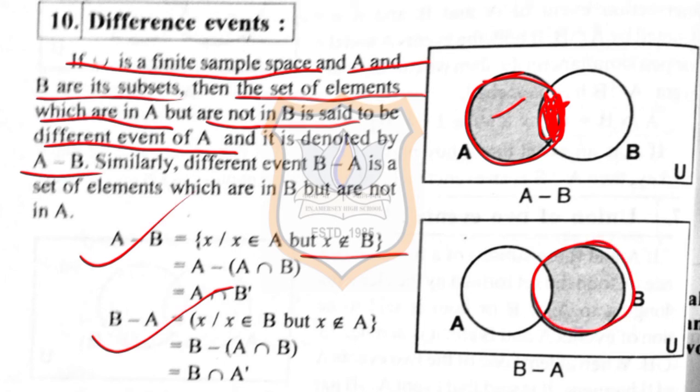From the set B, you remove this portion of A. So the portion which is remaining, that is the elements of B which are not in A, is called B minus A. So in short, for A minus B, you are removing the intersection portion, A intersection B. If you want B minus A, from set B you are removing the A intersection B portion. And the result which you get is called difference events.